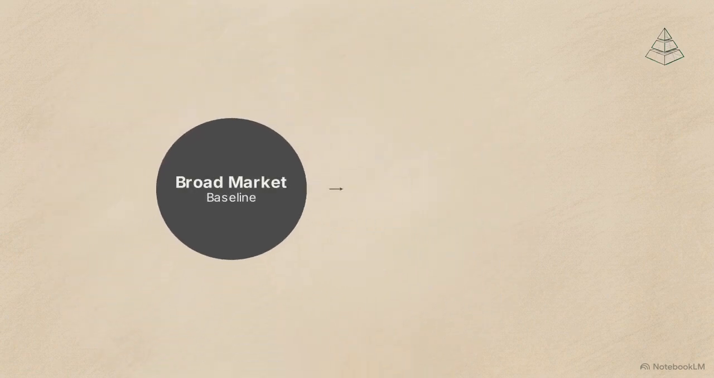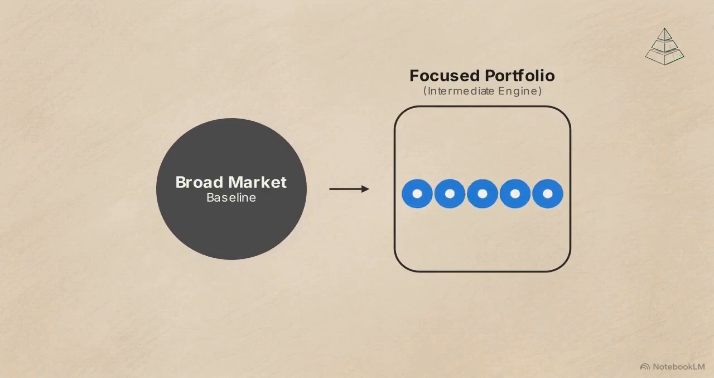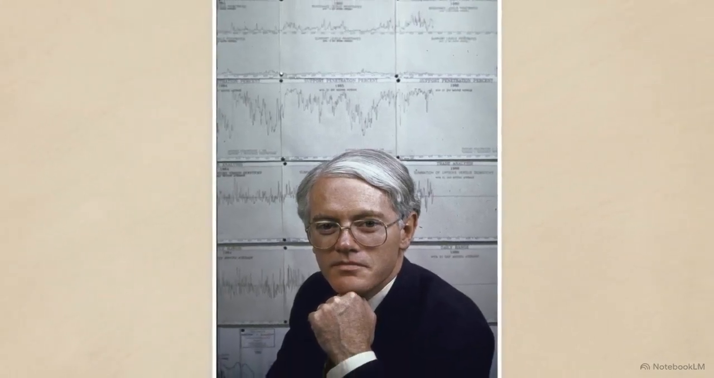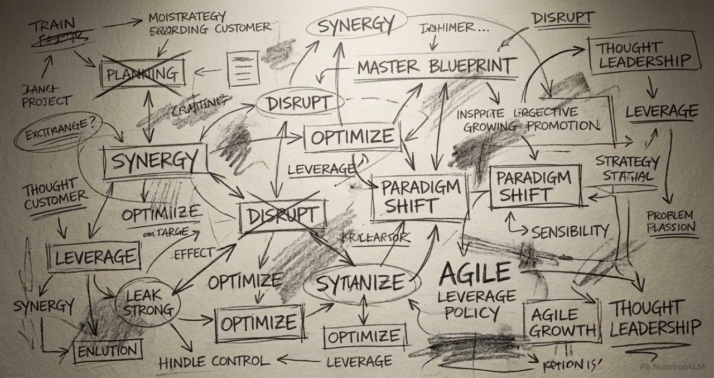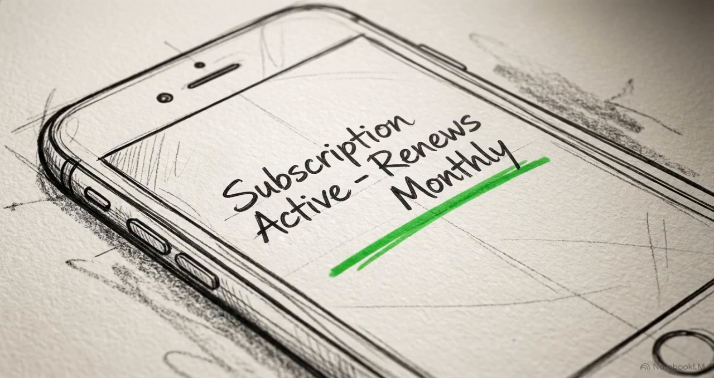Step 2 builds the intermediate engine. Here, we allocate a smaller portion of your capital to a focused portfolio of 5 to 10 individual companies. To select these companies, we start with Peter Lynch's 2-minute test. If you cannot explain the company's corporate strategy in simple terms that a child could understand, you cross it off the list. Next, we look at the product itself.